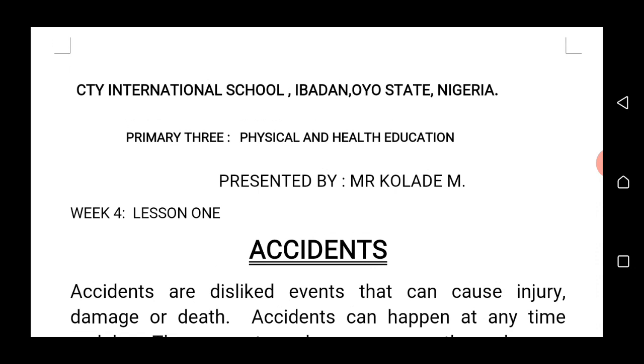Accidents are disliked events that can cause injury, damage, or death. This is explaining that accidents are unfortunate events that can cause injury. It can harm someone. It can cause damage to property and also can cause death.